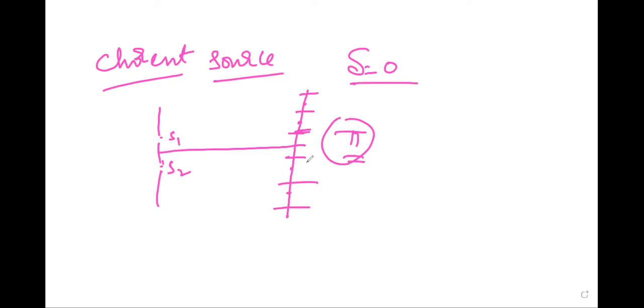But if the waves starting from S1 and S2 differ in phase that is not constant, changing randomly with time, then the interference pattern will also change position at random with respect to time.